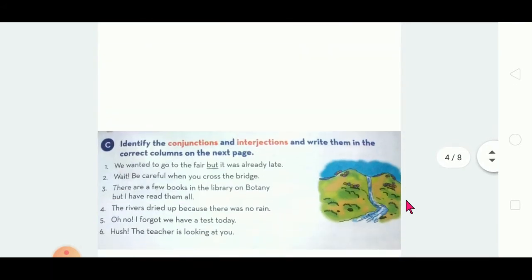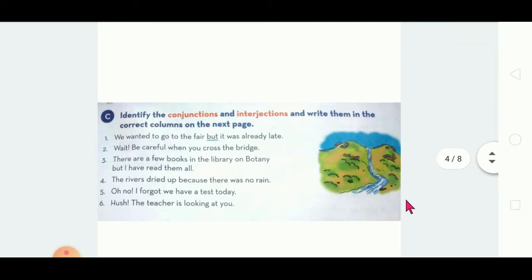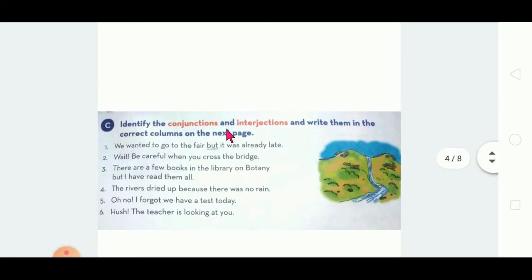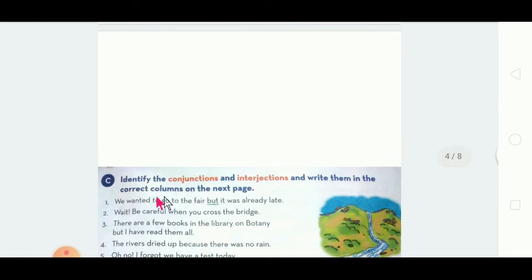Understand and then write. Okay, see here. Identify the conjunctions and interjections and write them in the correct columns on the next page. This is also very easy for you. See, conjunction I have said, which joins the group of words or two classes, is called conjunction.